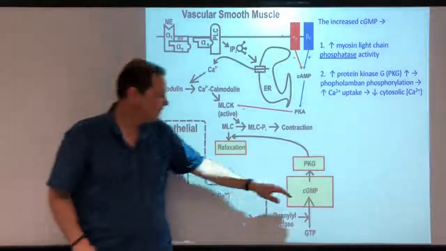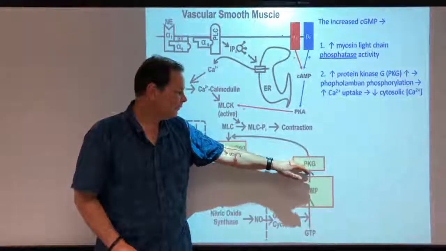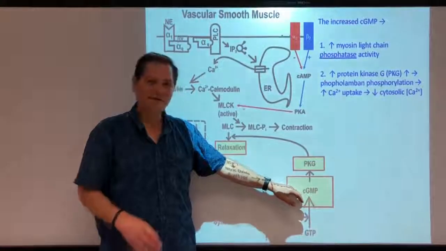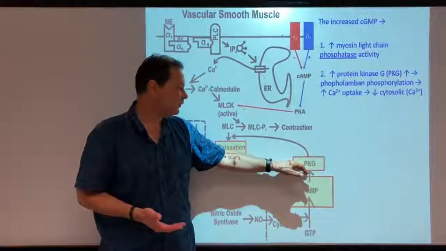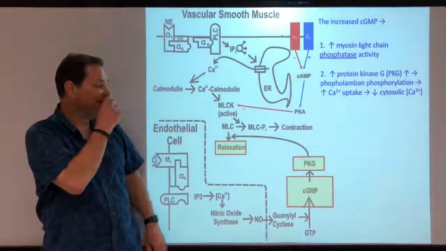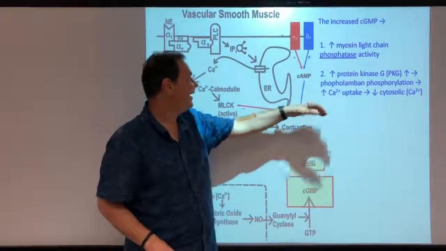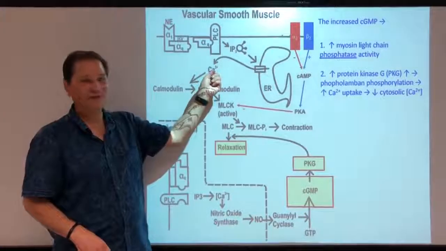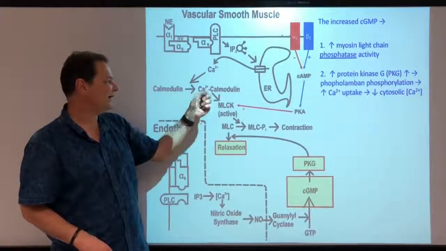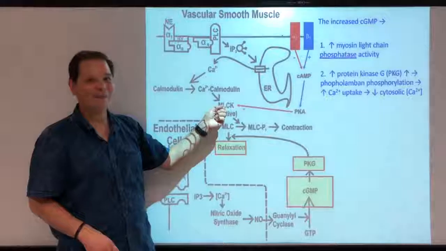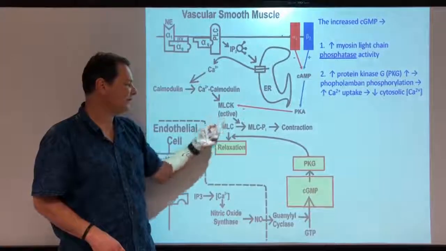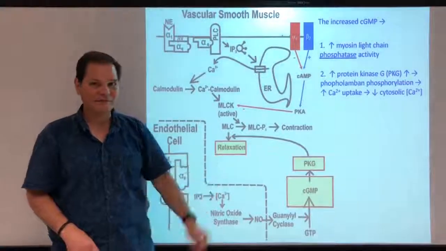You have cyclic GMP, which activates protein kinase G, PKG, just like cyclic AMP activates protein kinase A. This activates protein kinase G. That phosphorylates phospholamban in smooth muscles, which increases calcium uptake and decreases cytosolic calcium. Decreased calcium binding to calmodulin, decreased calcium-calmodulin, less active myosin light chain kinase. Less active myosin light chain kinase means you have more unphosphorylated myosin light chain and you have relaxation, okay?